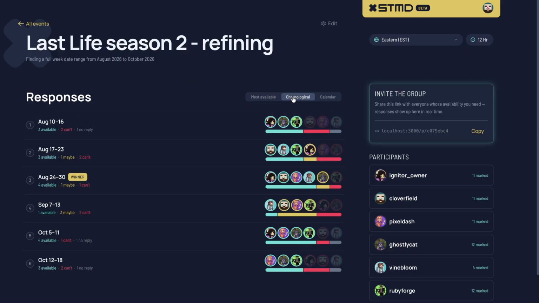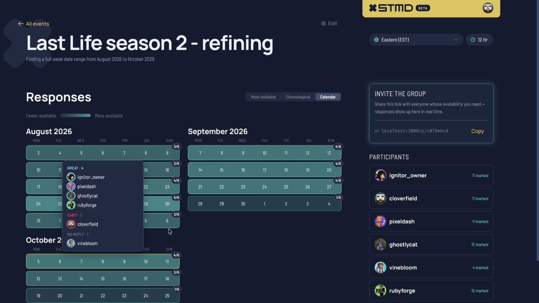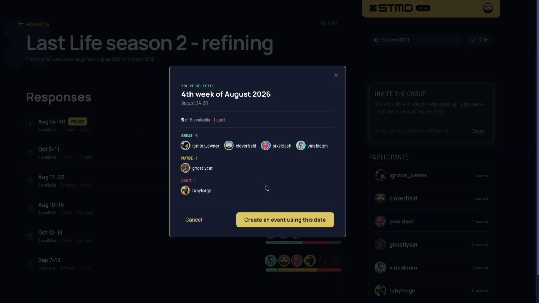We can also sort these chronologically if you prefer, or you can see the calendar view and see where the results were distributed. You can also hover on the participants list here and see exactly where they all fell in each individual date. Now, directly from this outcome, you can create an event using this particular time.